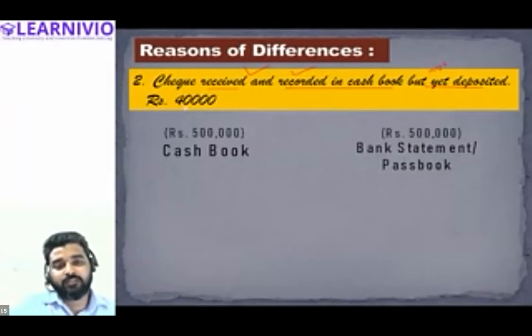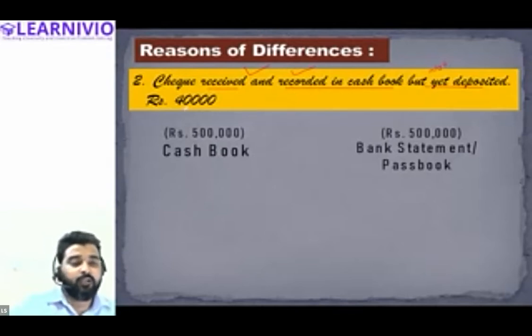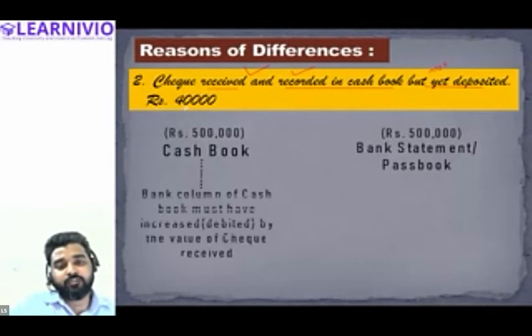Let's assume the initial bank balance as per the cash book is 5 lakh, and the bank balance as per the bank statement is also 5 lakh. But you have received a check and recorded it in the cash book, but it is not yet presented.